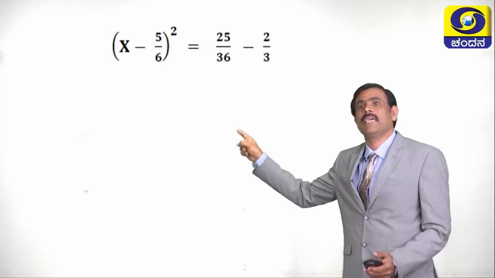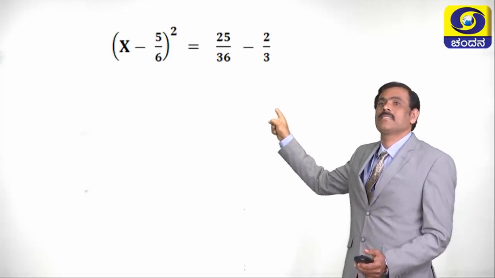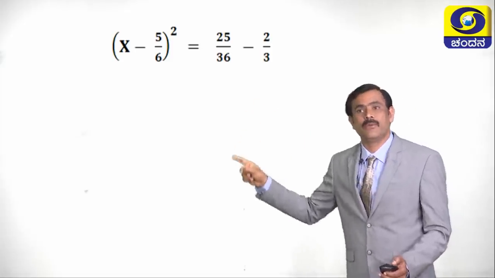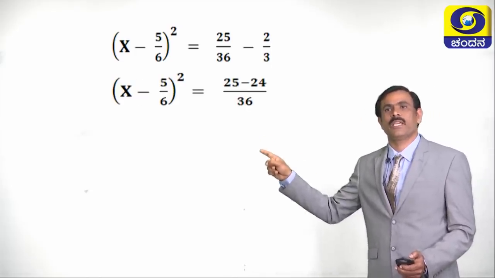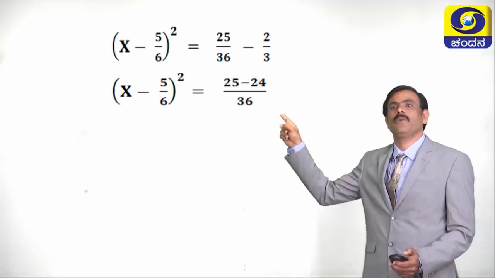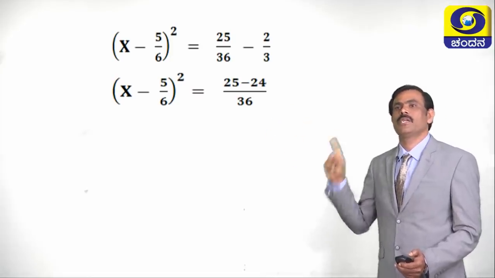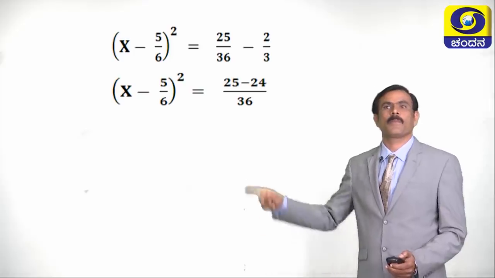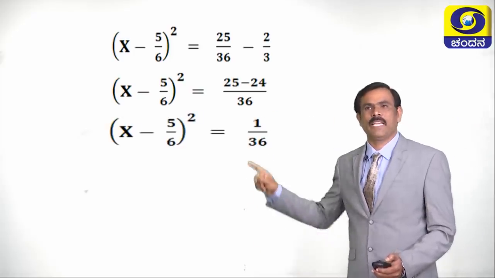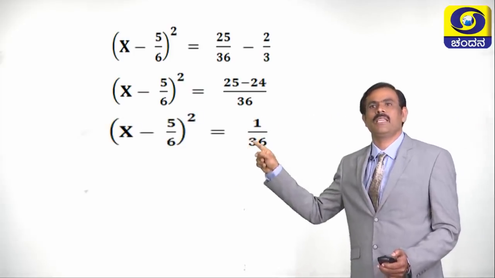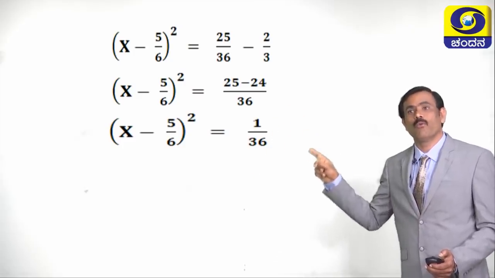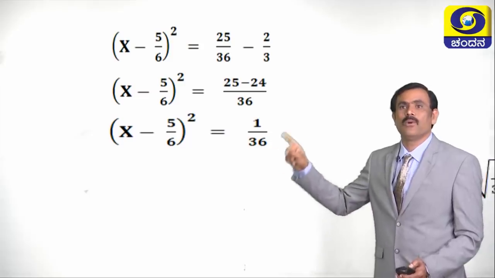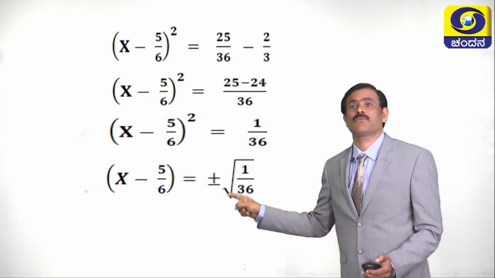Now, take the LCM for 36 and 3 and simplify, then we are going to get x minus 5 by 6 whole square is equal to 25 minus 24 divided by 36. See next, x minus 5 by 6 whole square is equal to 25 minus 24 is what? 1 by 36.